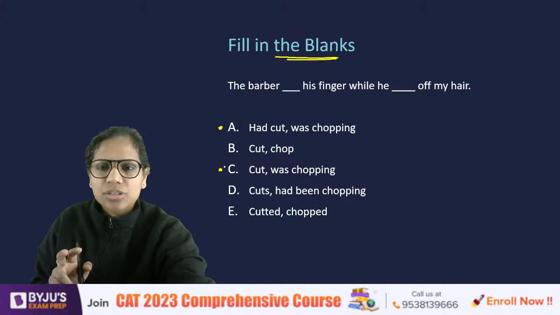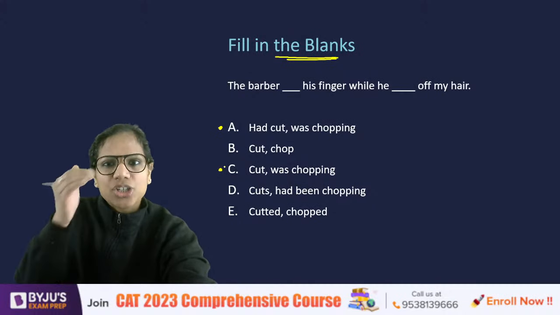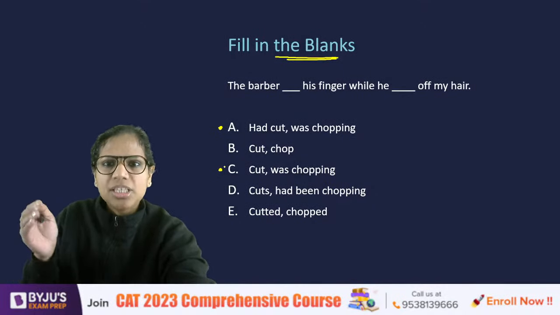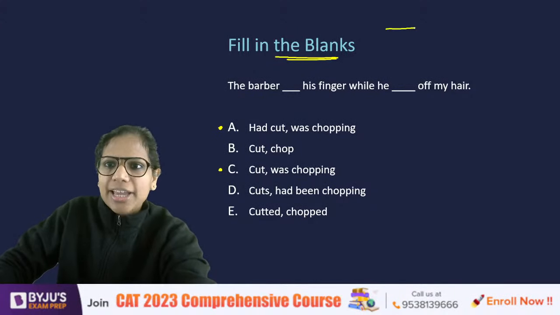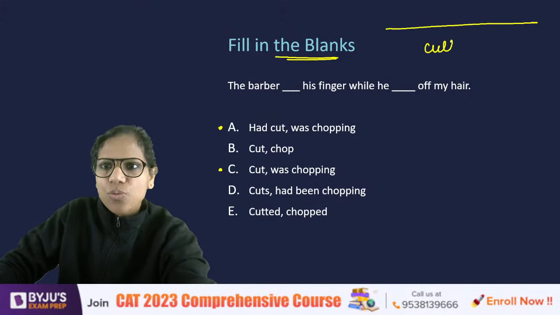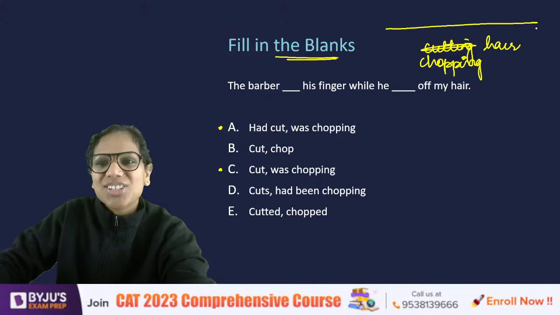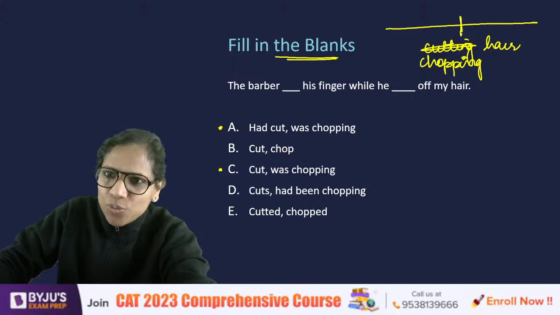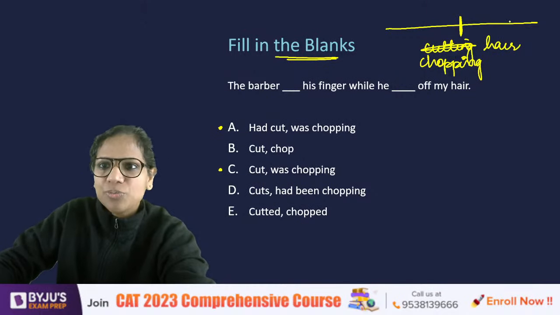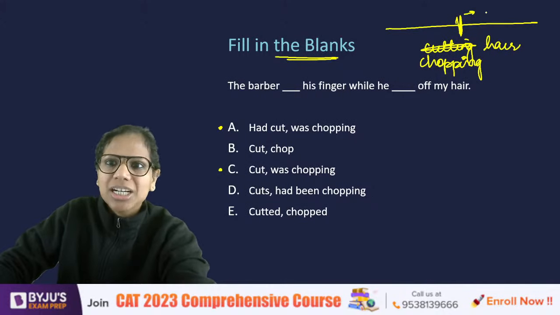So the two actions, see, one action was in progress when this other action happened. The action of chopping hair was in progress when, at some point, the barber cut his finger, right?